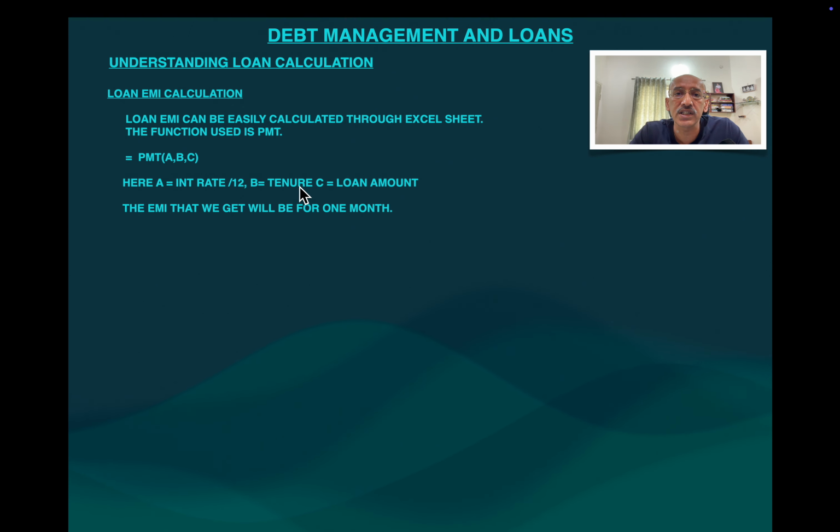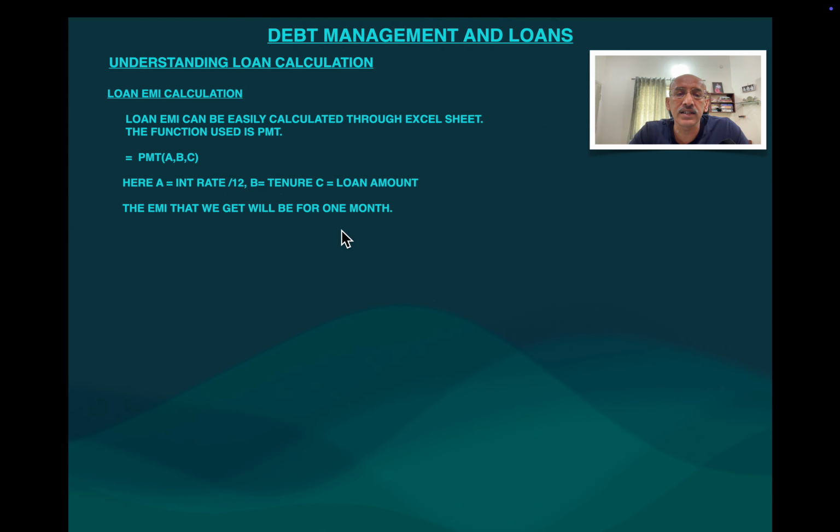If you see the PMT formula, this is written wrongly here. B is the loan amount. So suppose you have raised a loan of 20 lakh, you have to write minus 20 lakh. And C is the tenure. Tenure should always be in months. If you have taken a loan for 5 years, the tenure should be written as 60 here. If you do that, you will get the total EMI.